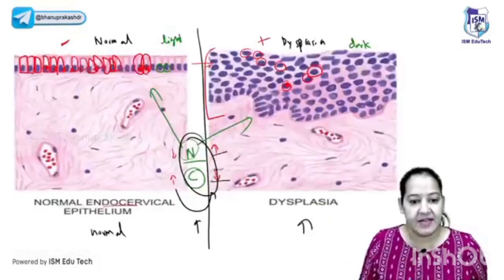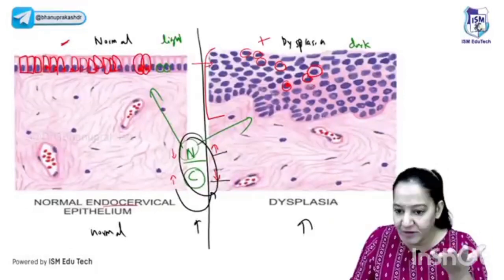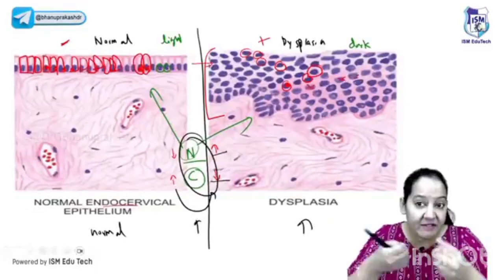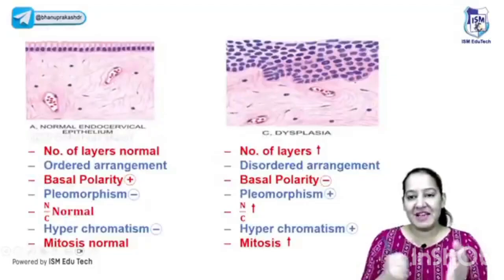Okay. And last is mitotic activity. Normally we cannot see the mitosis, but here, if you can appreciate, you can see the spindle formation in some of the cells. Some of the cells are dividing. Mitosis is a common feature of dysplasia. Can you appreciate the 7 features? We are done with dysplasia.